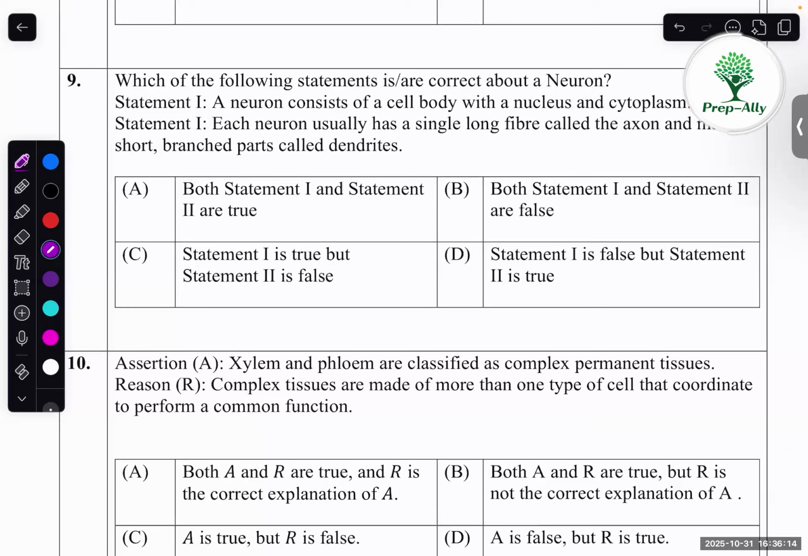Ninth one. Which of the following statements is correct about a neuron? Statement 1. Neuron consists of a cell body with nucleus and cytoplasm. Yes, correct. Each neuron usually has a single long fiber called the axon and many short branched parts called dendrites. Both statements are correct.